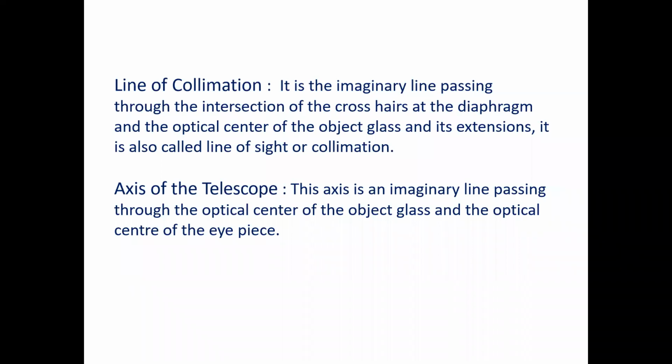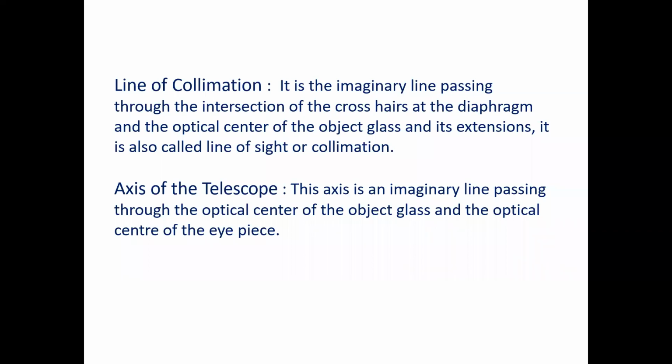You can just read it. Okay, no problem, I will tell you the line of collimation. It is the imaginary line passing through the intersection of crosshairs at the diaphragm. What is the diaphragm? I will show you.